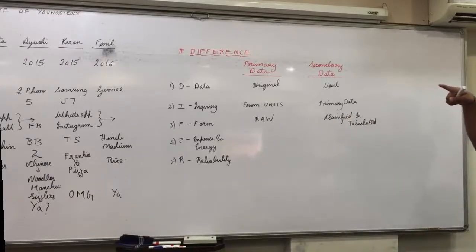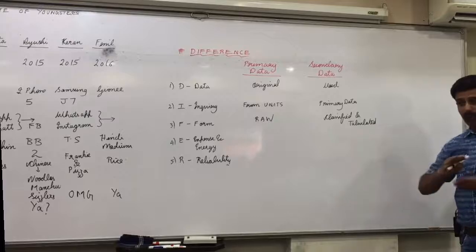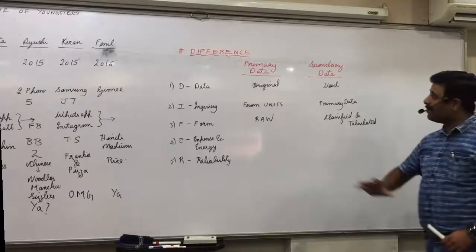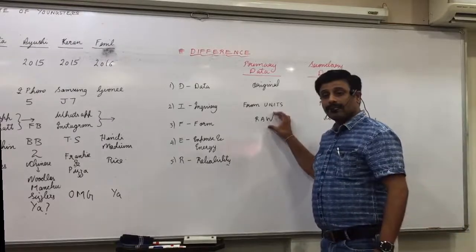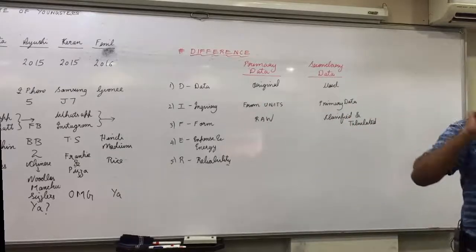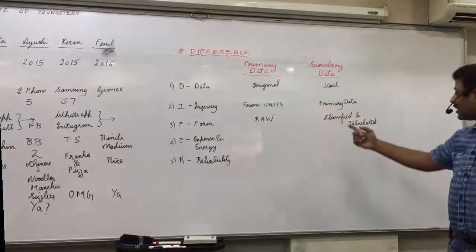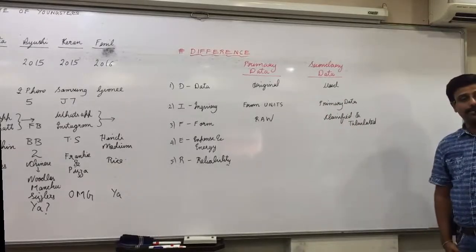First I write 72, then I write 63. That is classified and in proper order. So primary data is always raw because you collect it for the first time. Secondary data: after you collect it, you properly organize it, so that is classified and tabulated.